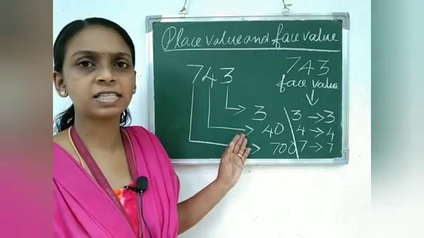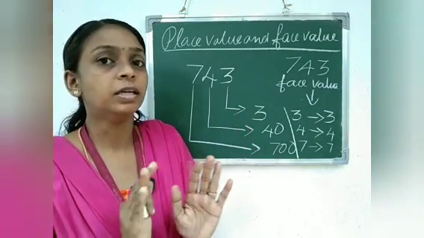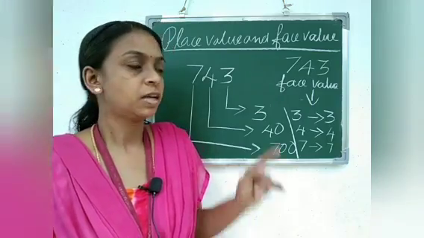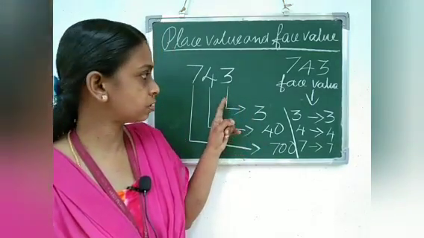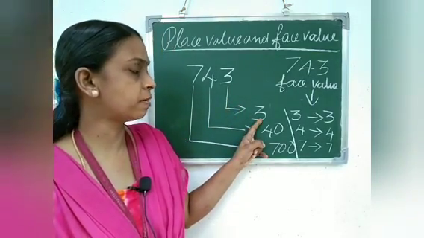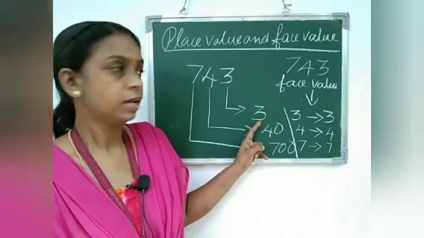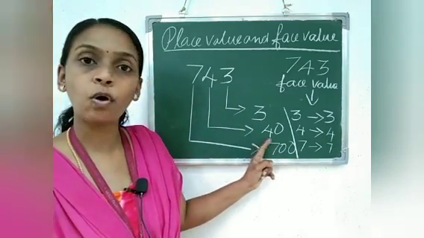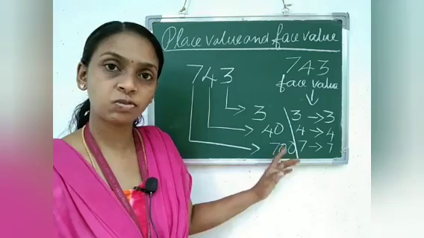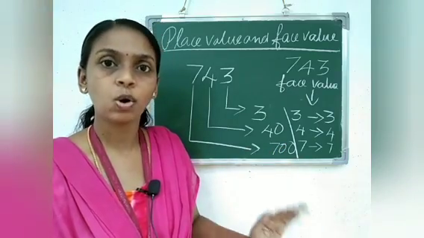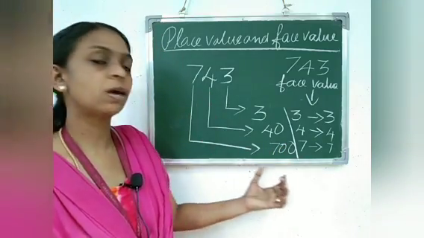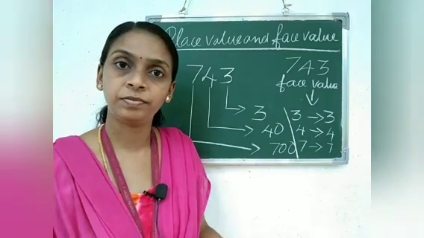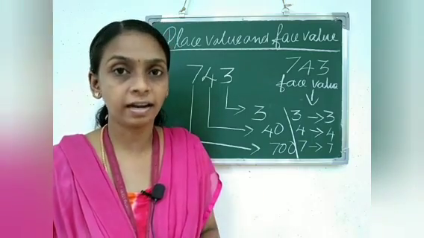In this first example, I thought you would clear the doubts. Place value of 3 is 3 itself, and 4 is 4 tens or 40, and place value of 7 is 700. That is, 7 is in the hundreds place.